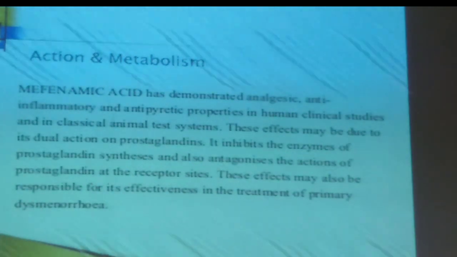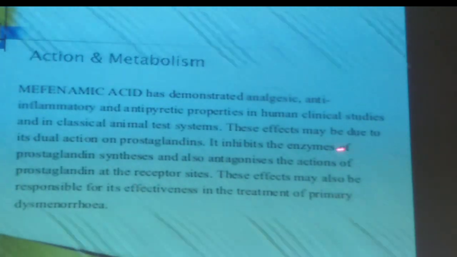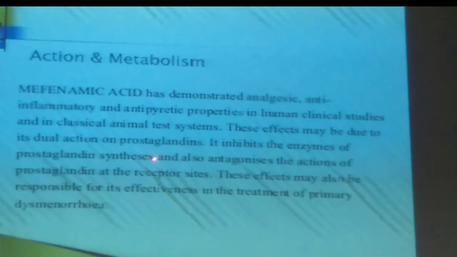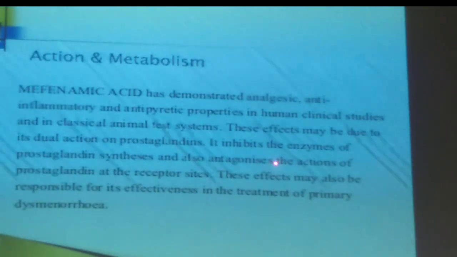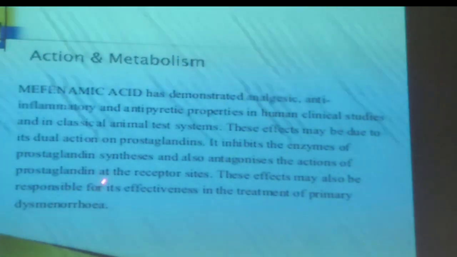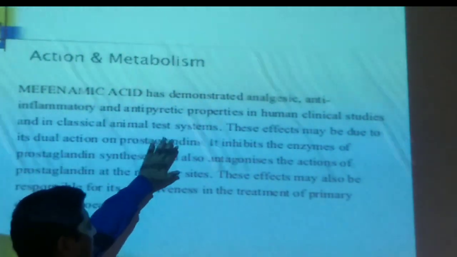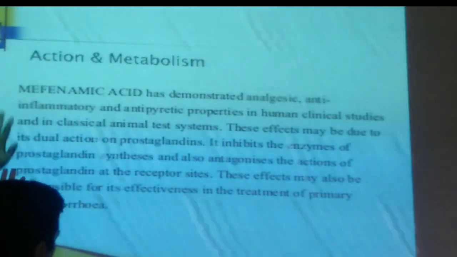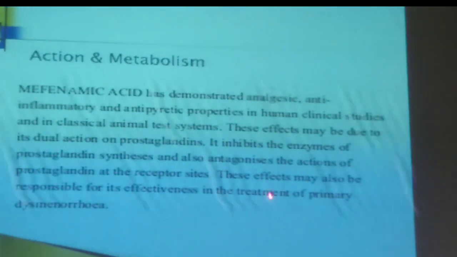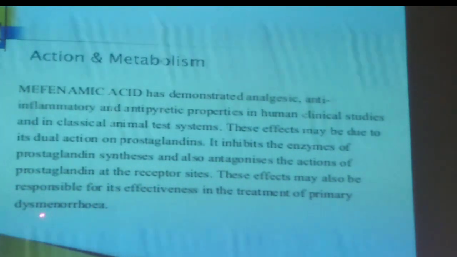It inhibits the enzymes of prostaglandin synthesis and also antagonizes or blocks the action of prostaglandin at the receptor site. These are the dual actions performed by mefenamic acid on prostaglandin and the prostaglandin receptor. These effects may also be responsible for its effectiveness in the treatment of primary dysmenorrhea.